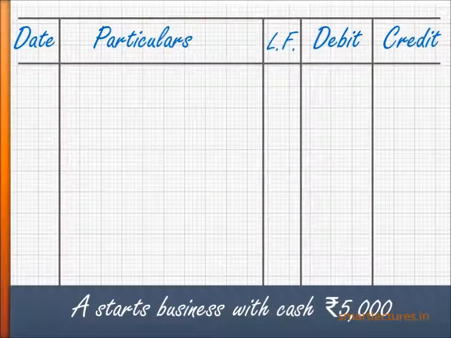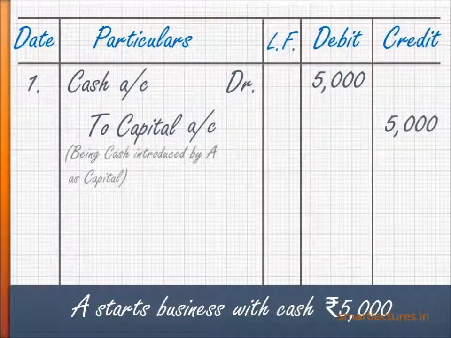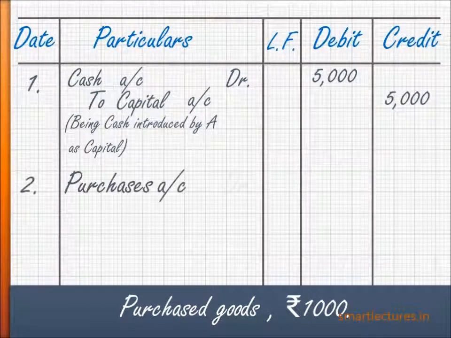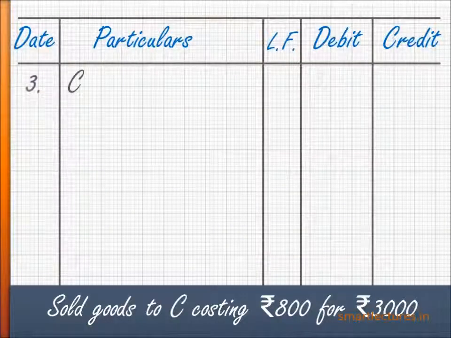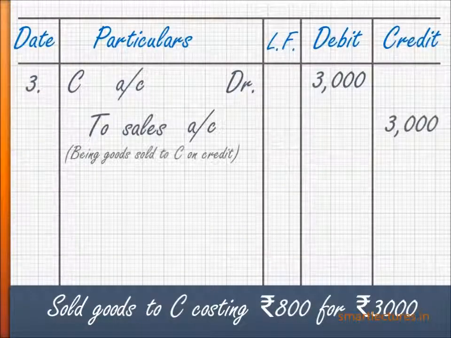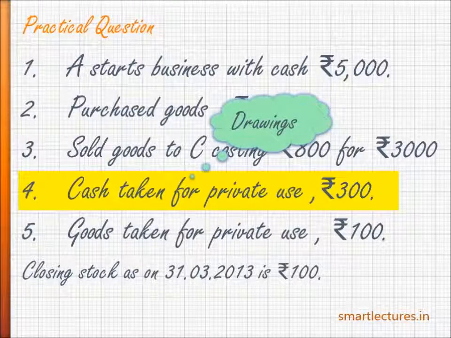The journal entries will be: cash account debit to capital account, rupees 5,000; purchases account debit to cash account, rupees 1,000; C to sales, rupees 3,000. Now cash taken for private use, rupees 300. It's a clear-cut case of drawings because cash has been taken by the proprietor for private use, rupees 300.